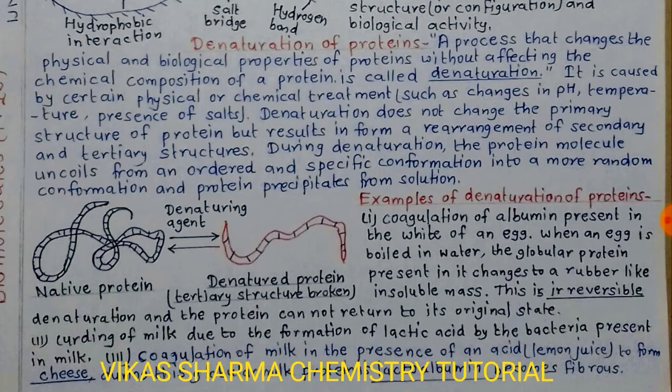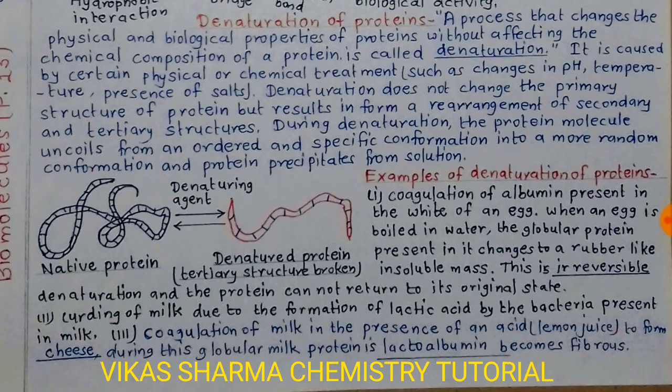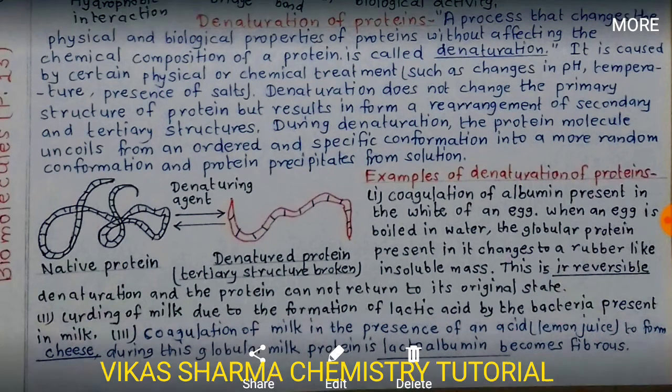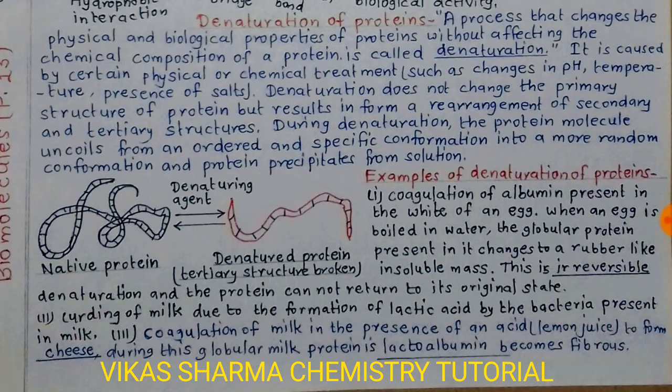When an egg is boiled in water, the globular protein present in it changes to a rubber-like insoluble mass. This is irreversible denaturation, and the proteins cannot be returned to their original state. Curdling of milk is the second example of this, due to the formation of lactic acid by the bacteria present in milk. Coagulation of milk in the presence of an acid, lemon juice, forms cheese. During this, the globular milk protein lactalbumin becomes fibrous.